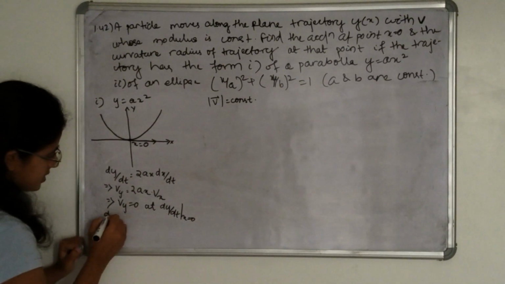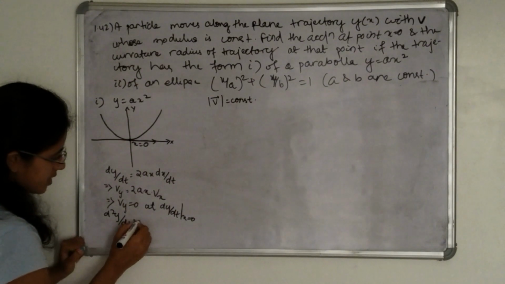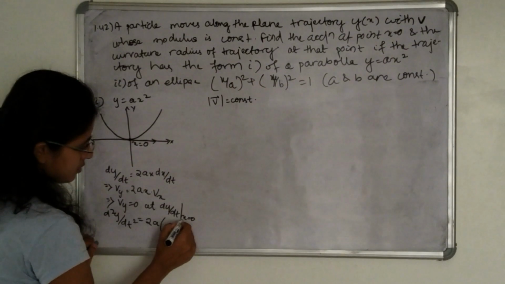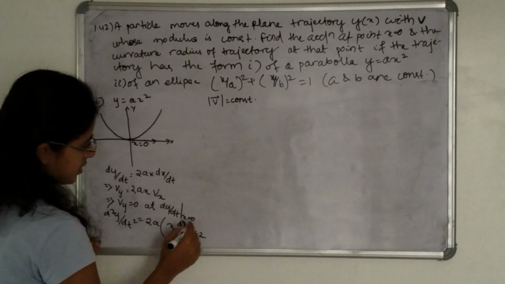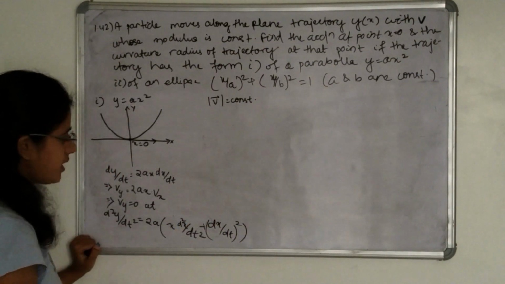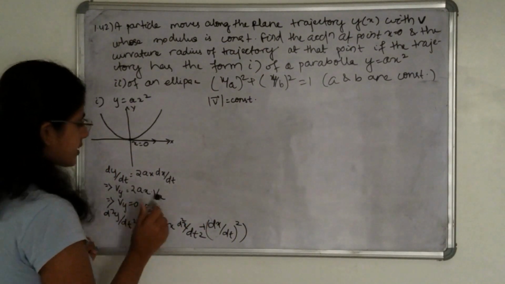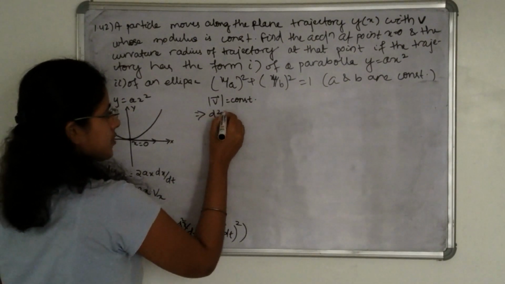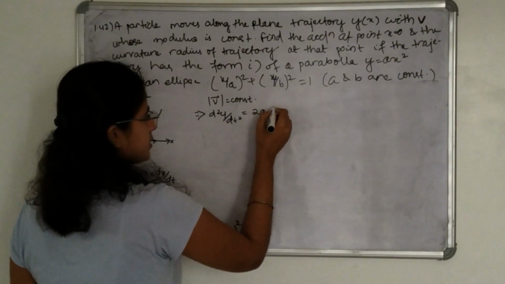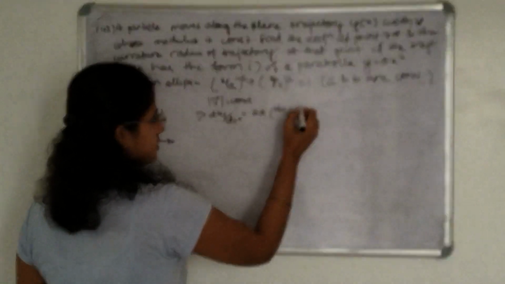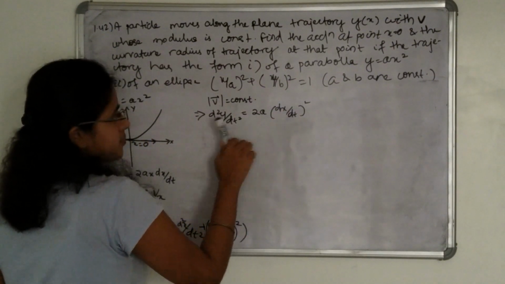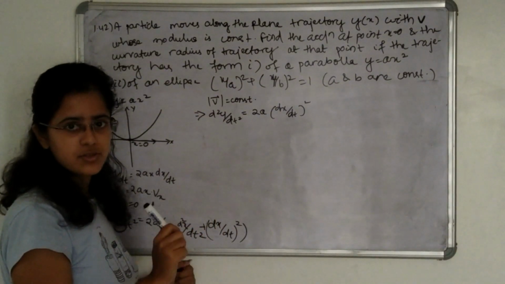So again differentiate this, d square y by dt square is equal to 2a into d square x by dt square, plus (dx by dt) whole square. Okay, again put x is equal to 0. What can we get? d square y by dt square is equal to 2a into (dx by dt) whole square. So velocity along x component is constant. It is given in the question.